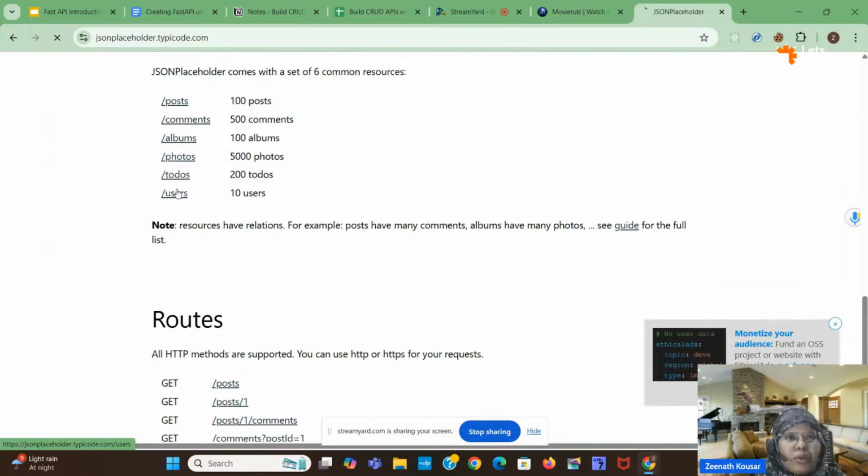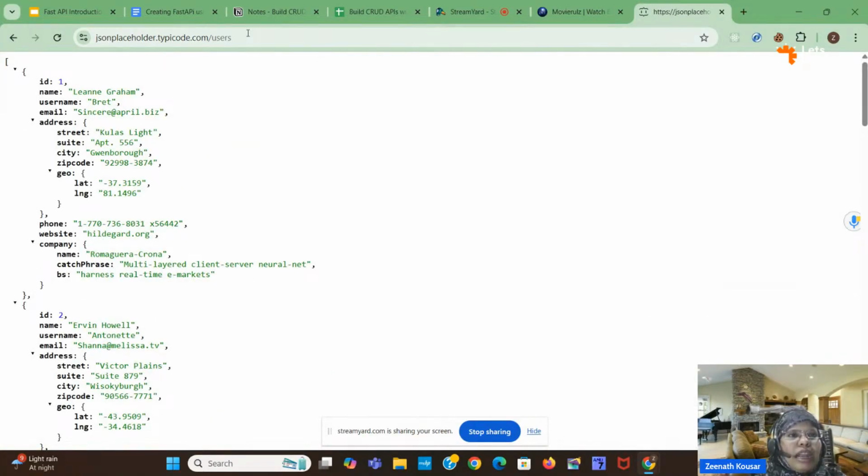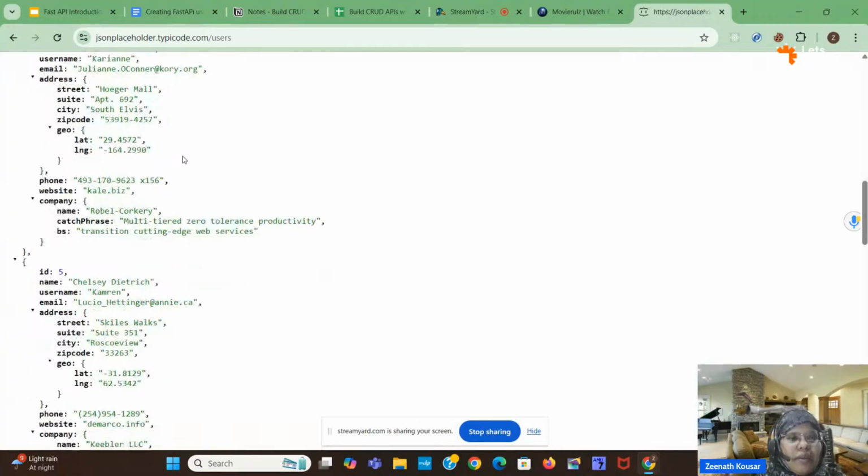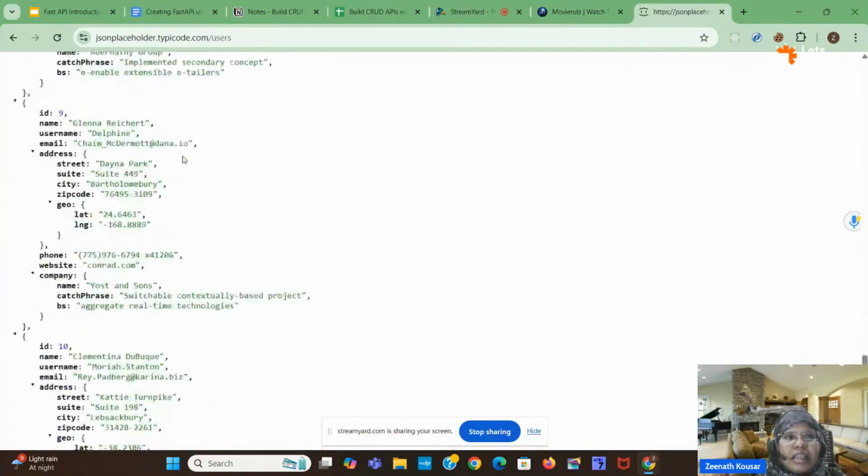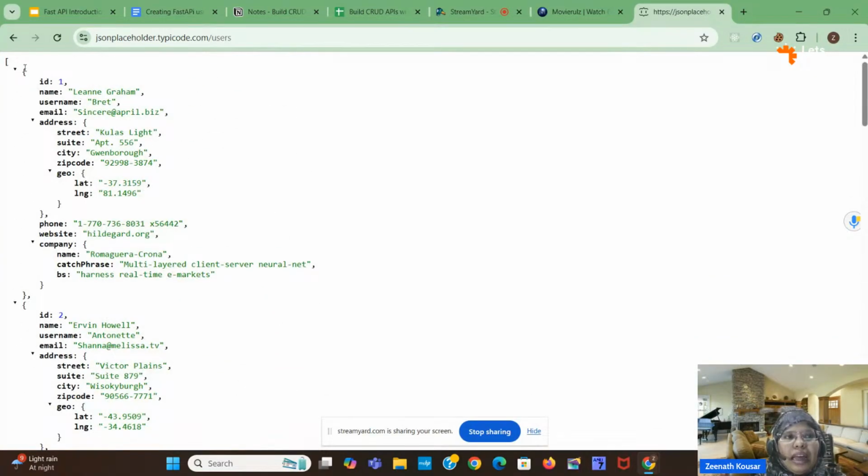Users, I will open users. So here, this is one API. Here we have 10 users data, like a JSON data. This is nothing but a JSON format. In an array we have objects, key value pairs. Here we have key value pairs like some id colon and its value, some name colon its value. Okay, and this all stored inside one curly braces.